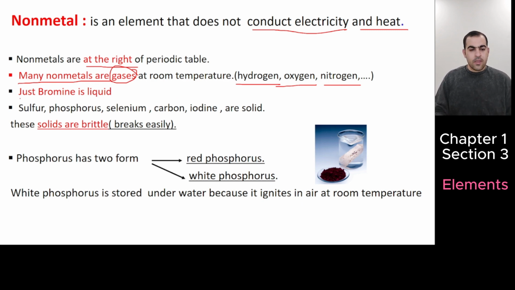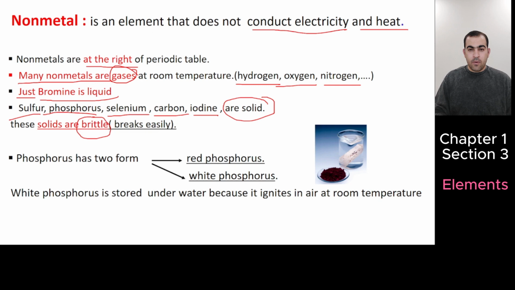Okay, next two slides. Bromine is liquid. In the periodic table, the only nonmetal which is liquid is bromine. Actually, there are two elements that are liquid at room temperature, mercury and bromine. So bromine is a nonmetal and it's liquid. But sulfur, phosphorus, selenium, carbon, iodine, they are solid nonmetals. This is important for you to know.